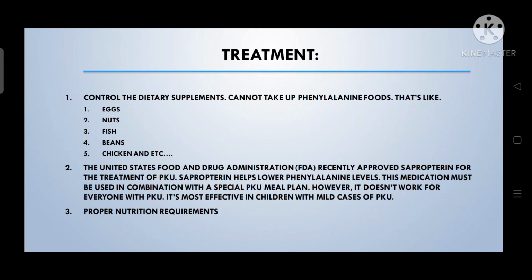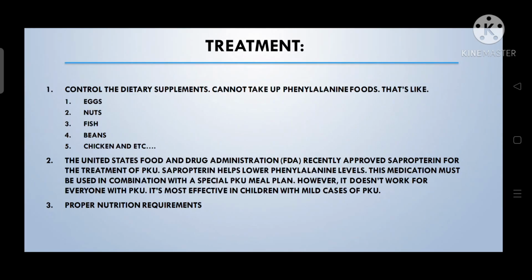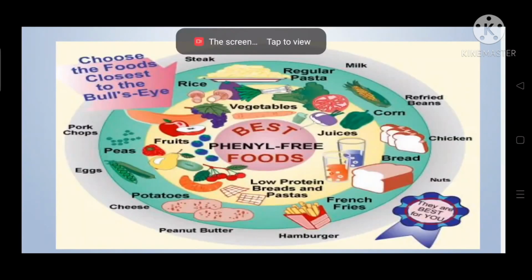This tetrahydrobiopterin helps to decrease the phenylalanine level in blood, and proper nutritional requirement is a good treatment for phenylketonuria. The best phenylalanine-free foods are fruits, vegetables, juices, low protein breads and pasta, rice and so on.